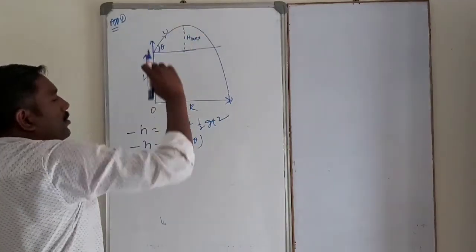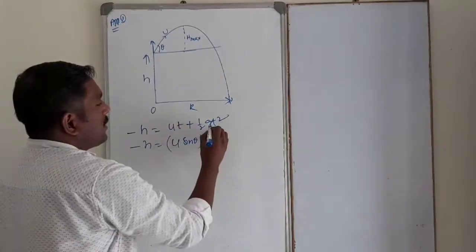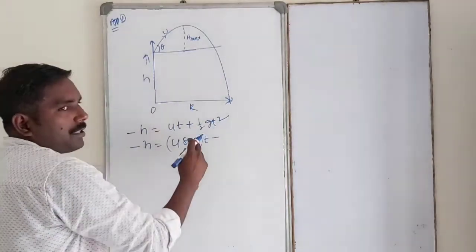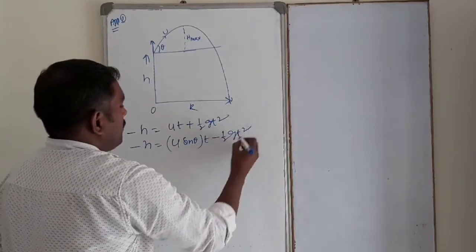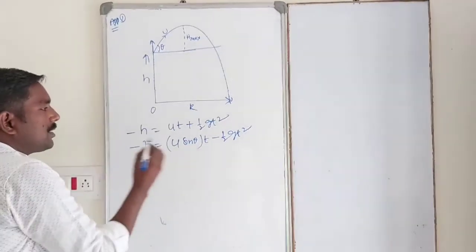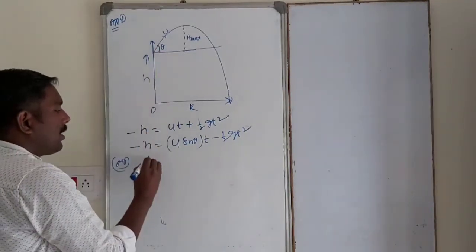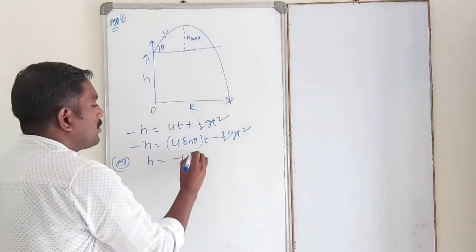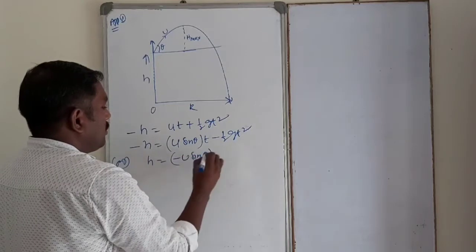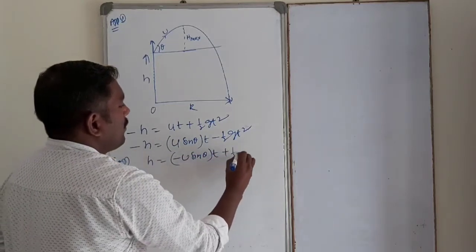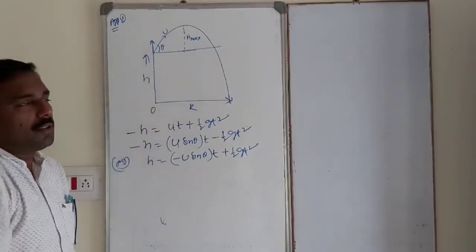Of course, vertical motion, I will take only vertical. So u sin theta into t minus half gt square, since a equals minus g. So h is equal to minus u sin theta into t plus half gt square. This is only the height of the tower.